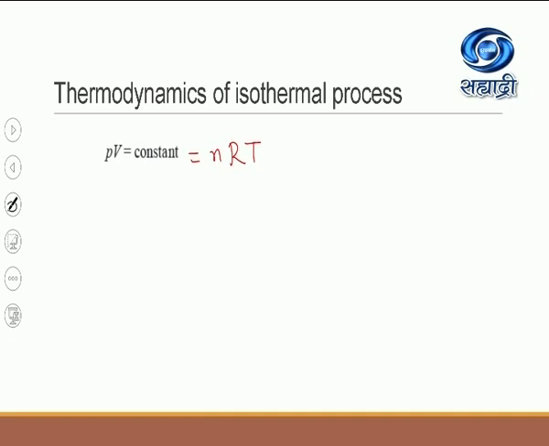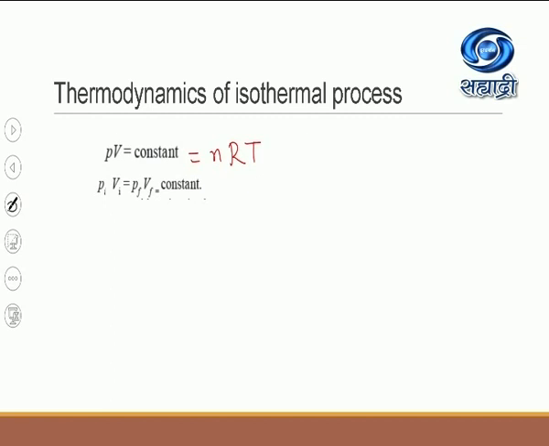So suppose Pi and Vi are the initial pressure and volume of the system. Again, imagine the same thing, that I have taken some gas which is enclosed in a cylinder, that is our system, and we are considering the isothermal expansion of the gas.